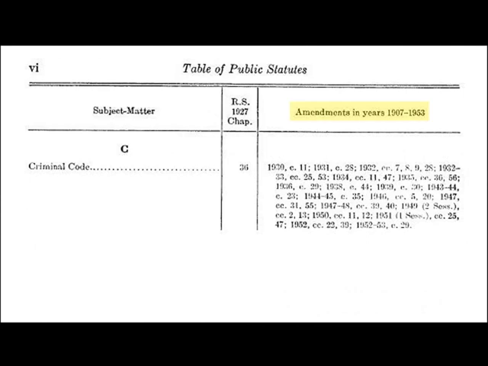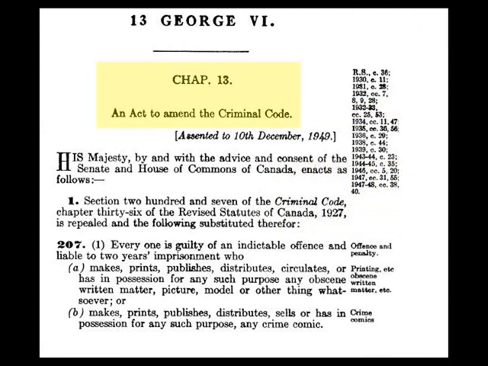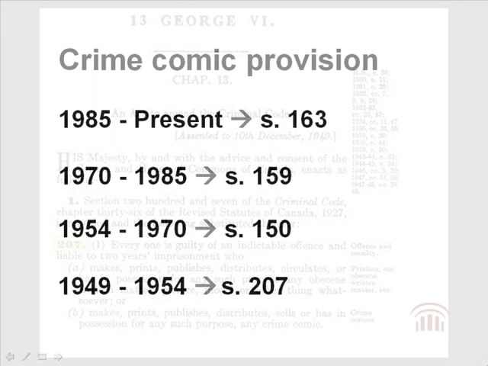If we look at the 1952-53 statutes, the volume before the new criminal code, we will now have a history of the amendments of the previous criminal code dating back to that 1927 revision. Systematically looking at the references, we at last find the provision for the offense of possessing or distributing crime comics was added in 1949 by Chapter 13, an act to amend the Criminal Code. As we can see, when the provision first came in, it was Section 207. We now have the complete history of the crime comic provision.